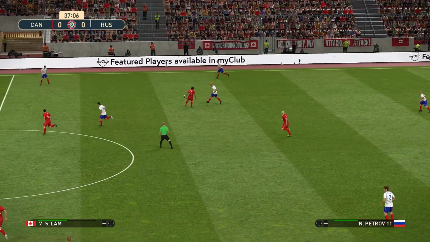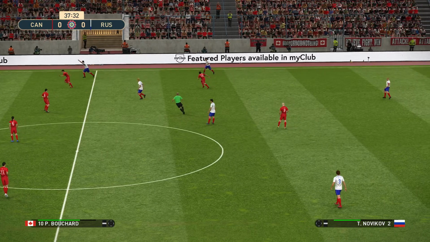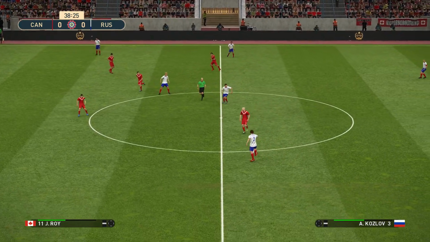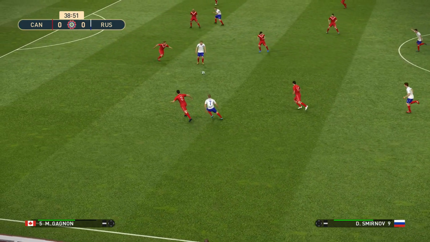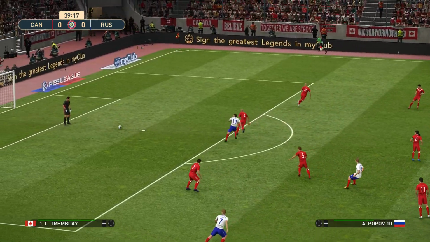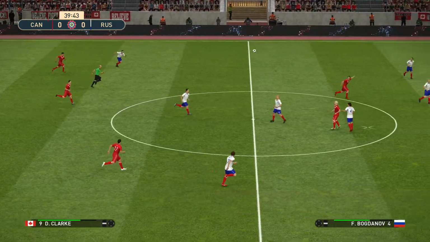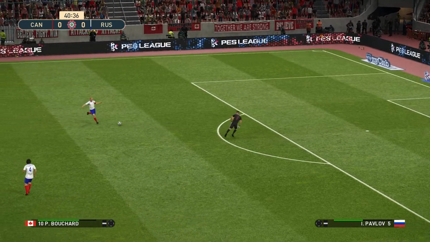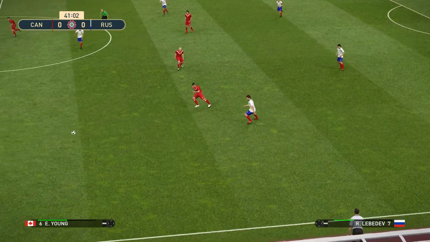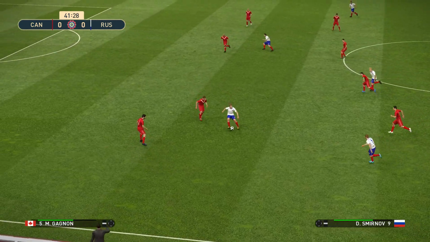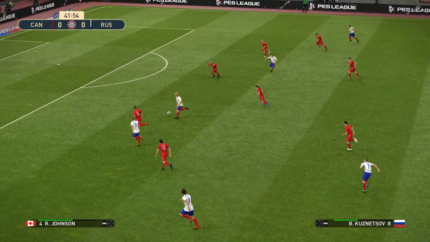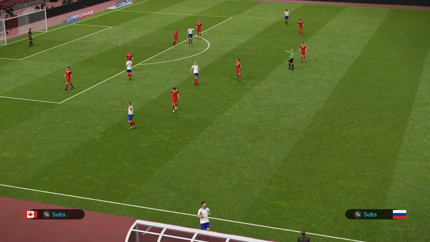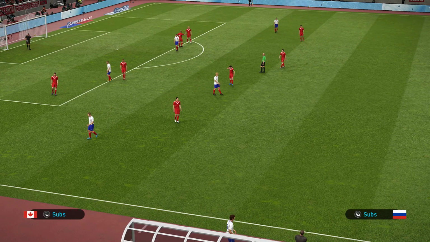Well, we had a couple of early chances for both sides. Since then, it's been a lackluster performance from both sides. Not many chances. Smirnov. Now here's Popov. And the ball fell through to the keeper and Tremblay clears it. Here's Ivanov for Russia. Kozlov. Lebedev. Smirnov. Here's Kuznetsov. And it's cleared out. That'll be a Russian throw-in. Heading towards half-time. It's 0-0.